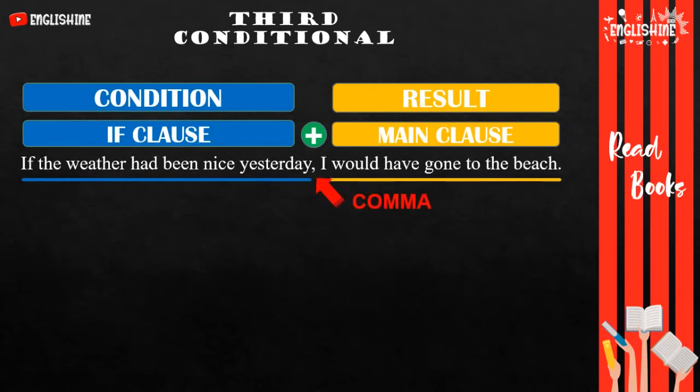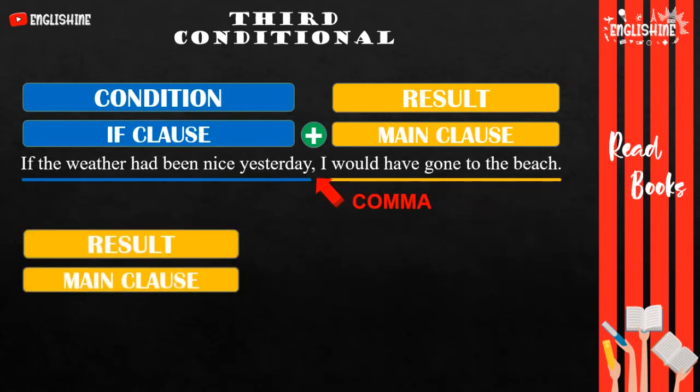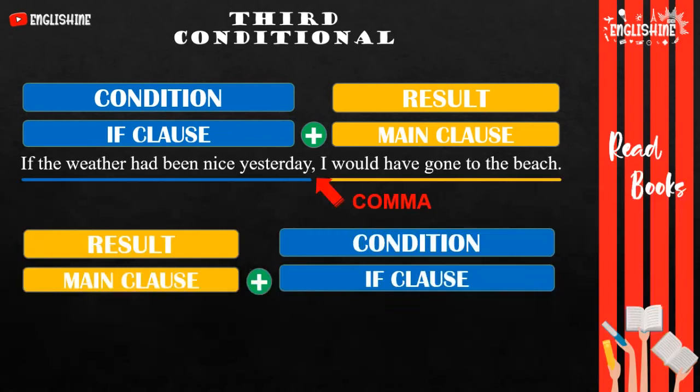Why is there a comma after the if clause when this if clause is at the beginning? A comma is necessary between the two clauses. So we have seen the order of if clause, comma, main clause, which is the condition plus result. But we can also change the order of the sentence and have the main clause, the result, before the if clause, the condition. How can we change our example sentence?